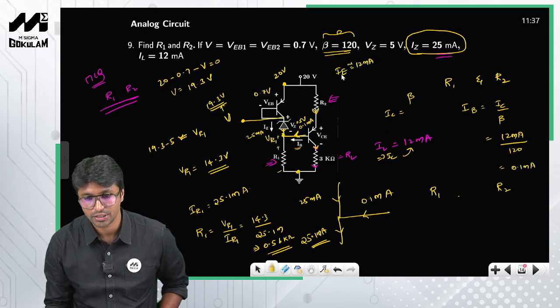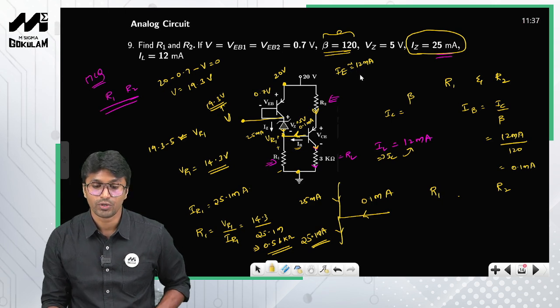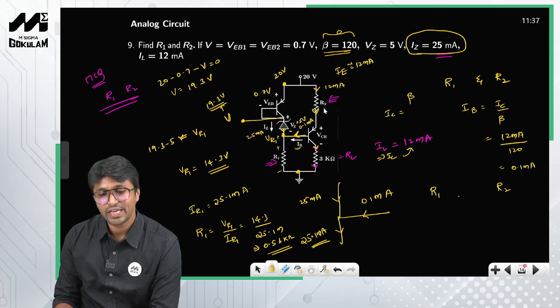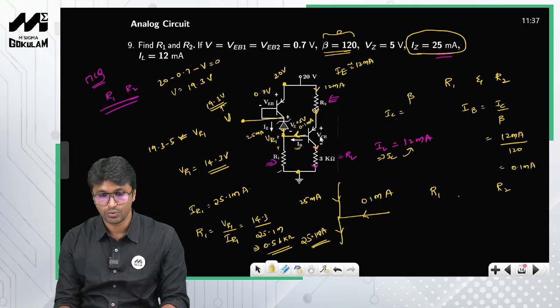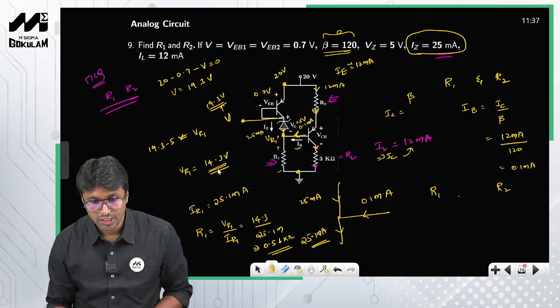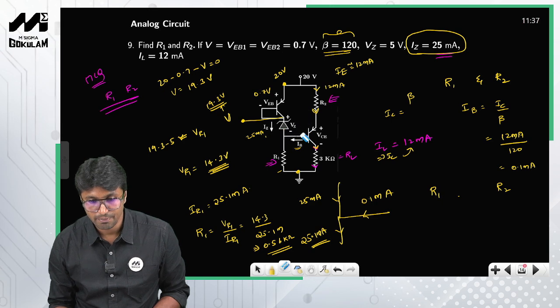So you know the relationship between IE and IC, and beta is also given to you. Therefore, IE comes out as approximately equal to 12 milliamperes. So the current through R2 is 12 milliamperes, right? Now what is the voltage across R2? That is what we need to calculate. Now listen, the voltage at this particular node is nothing but 14.3, okay?